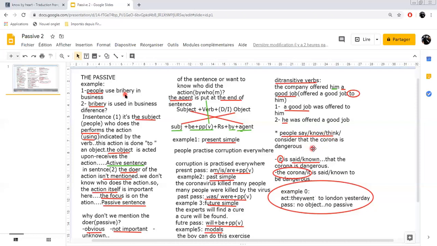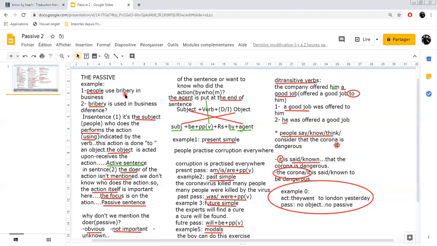These kinds of sentences can have two passive forms. You can start with it, and you say, it is. Why is? Because people say is a simple present. So we say, it is, and then you put the past participle of the verb you have in the active sentence. If it is say, it is said. If it is know, it is known. If it is think, it is thought. If it is consider, it is considered. And then you finish your sentence. It is said, it is known, it is thought, it is considered that the corona is dangerous.